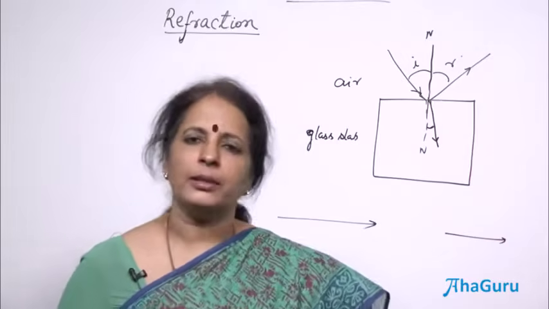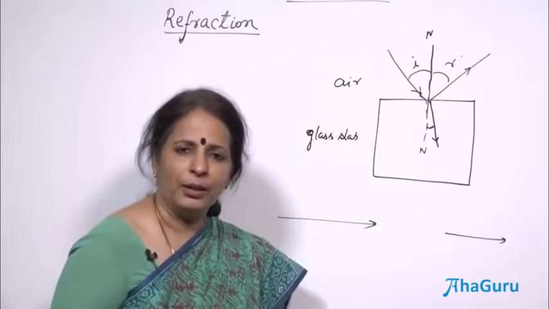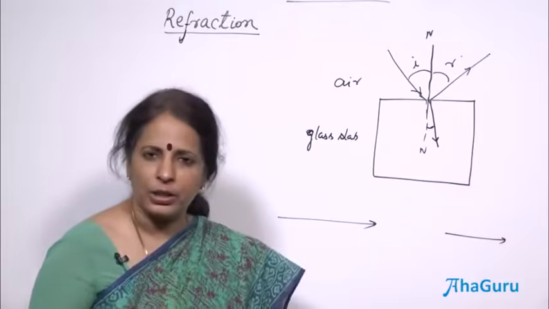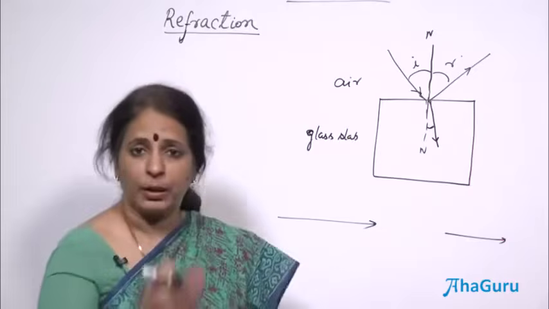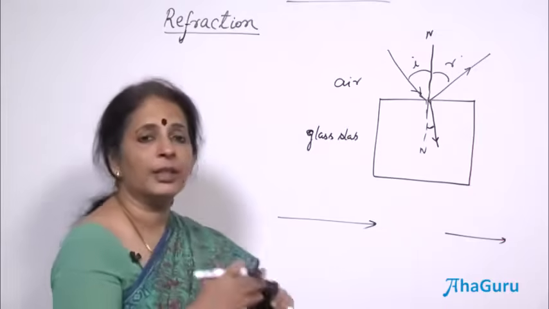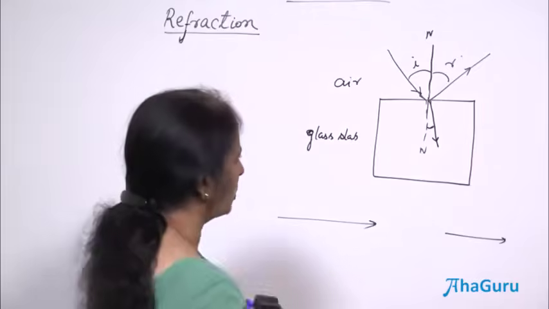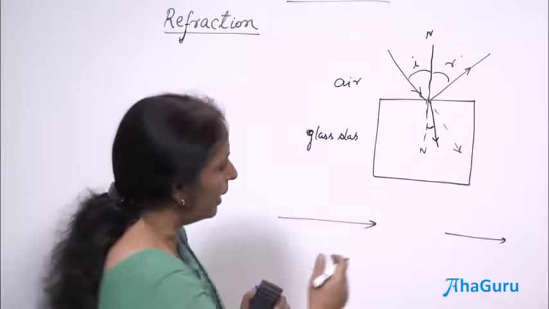This phenomenon is refraction. In one line, refraction is the phenomenon in which light changes its direction of propagation when it travels from one medium into another, due to which its speed changes and its direction also changes.